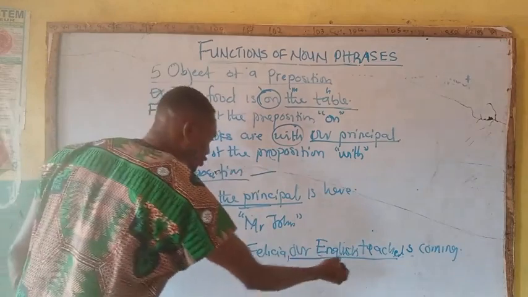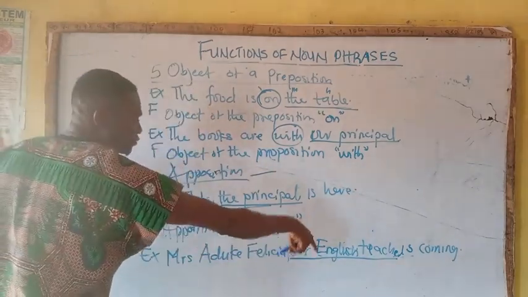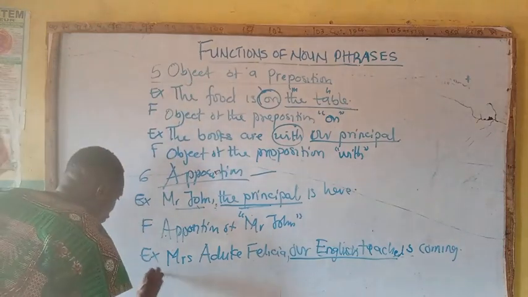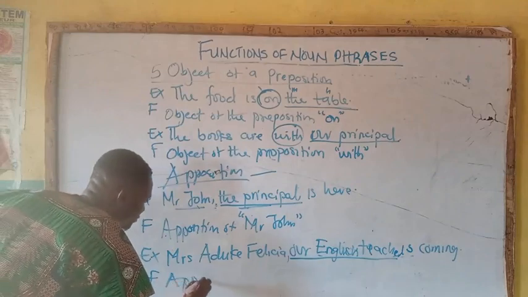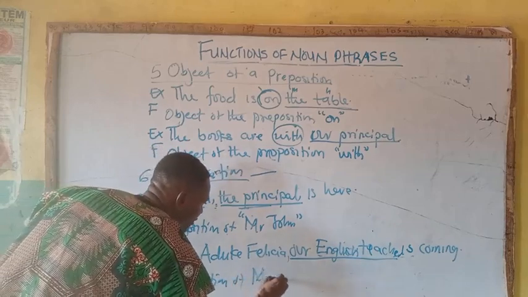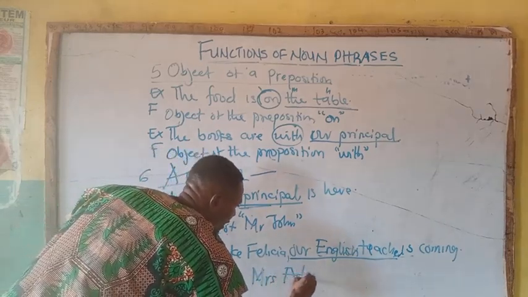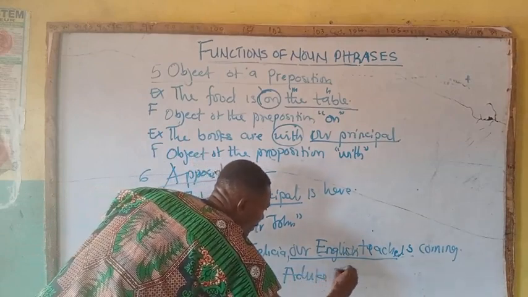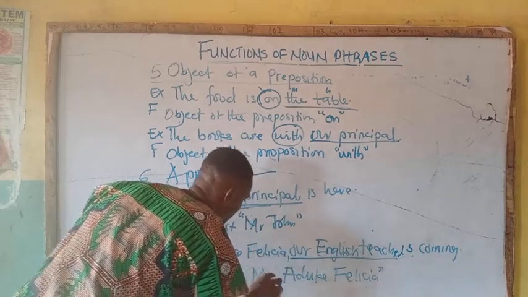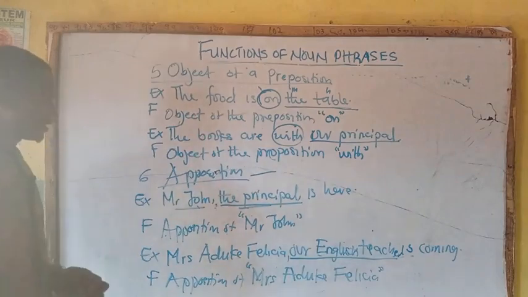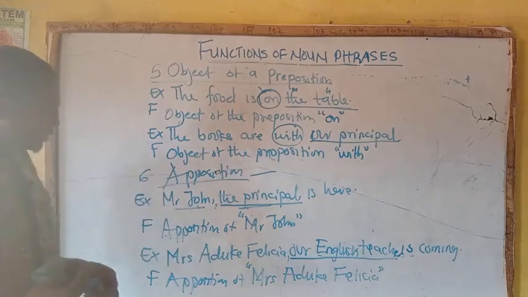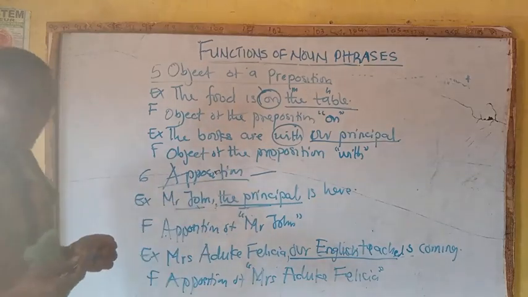So the grammatical name of the underlined words now is a noun phrase, while the function will be apposition of Mrs. Aduke Felicia. So, can you see? You can remove one of the apposition words and you still have your sentence complete.